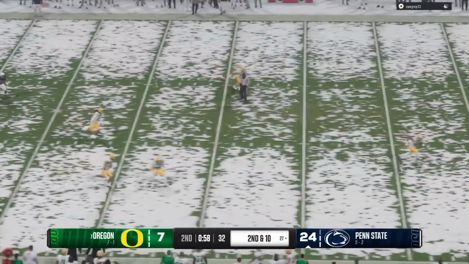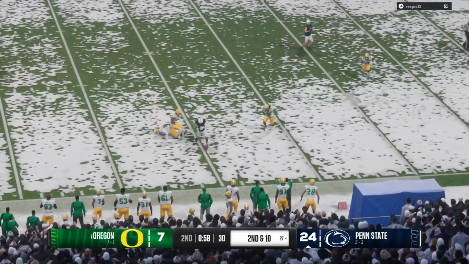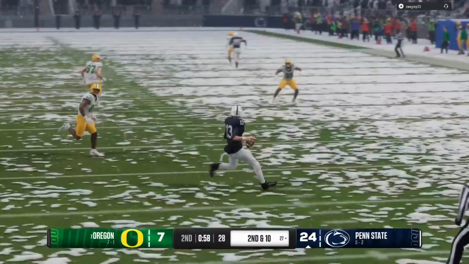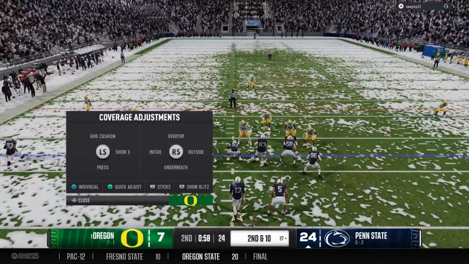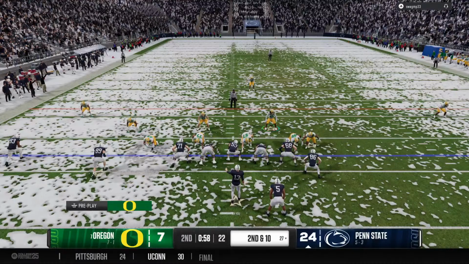Well, I love the effort by the quarterback, right? Gets a little bit of pressure. He's able to scramble to his right, extend the play, and he tried to take a shot deep down the field, just not on the same page with his intended target. Couldn't make the play on first down.